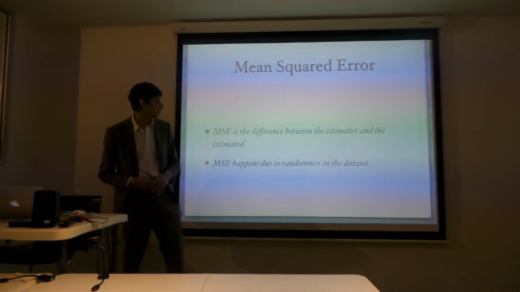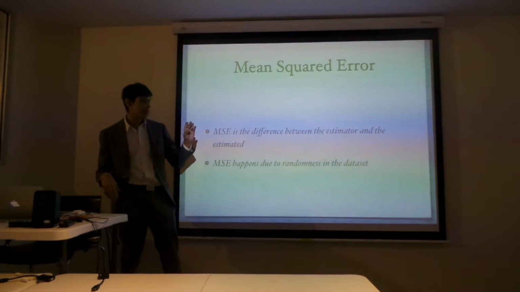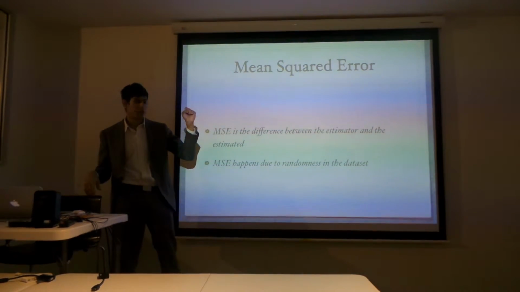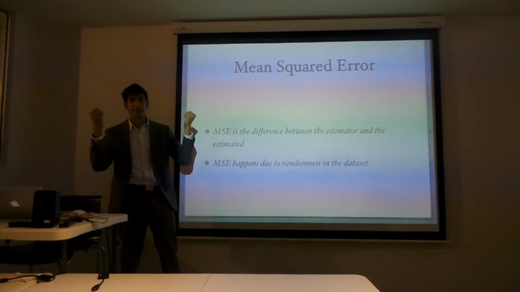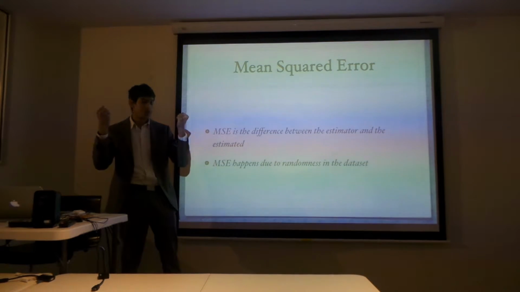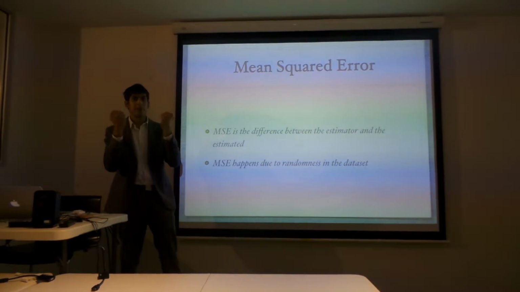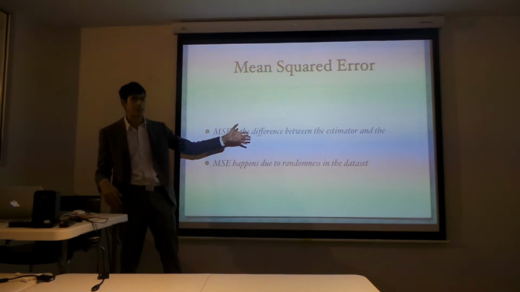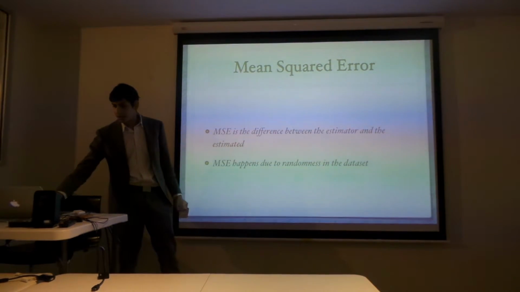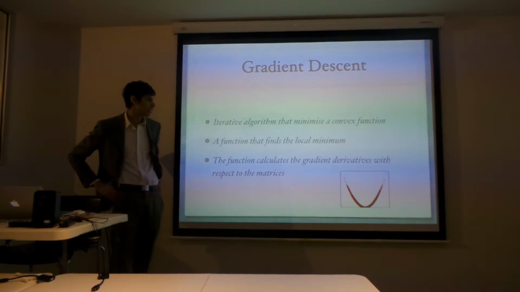So mean squared error. Mean squared error is the distance between the estimator and the estimated. So it's the difference between these, and the less it is, the better, the more accurate your estimator is predicting. So let me get into my functions.